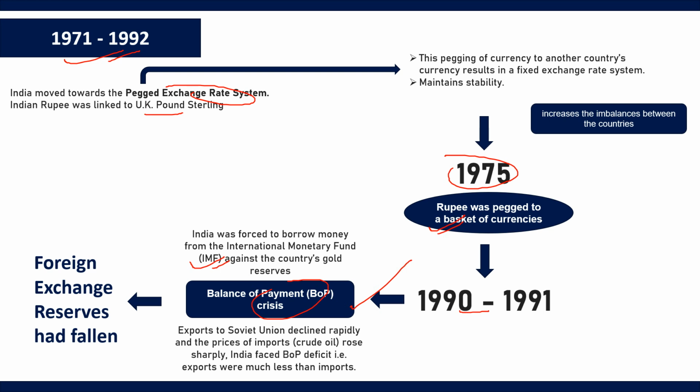Remember one thing: the crisis of 1991 did not develop overnight. It is believed that the roots of this crisis in India developed during 1979 and 81, and during that period India suffered a severe drought as well as the global oil shock, which was caused by the Islamic Revolution in Iran. As a result of this BOP crisis, foreign exchange reserves had fallen to low levels that were not enough to pay even for a month of imports. So that was the condition.